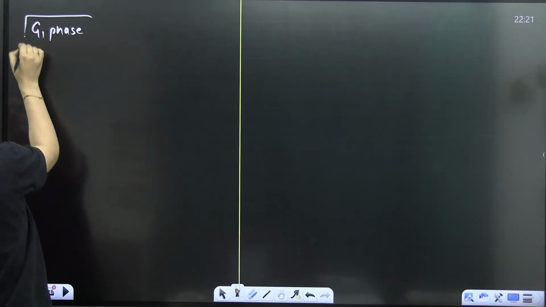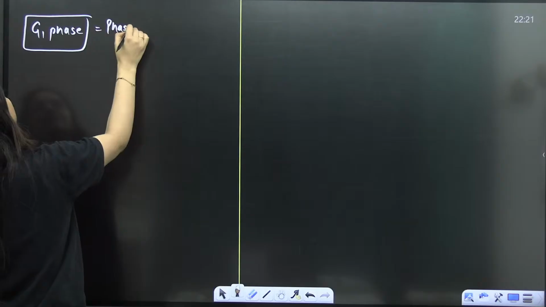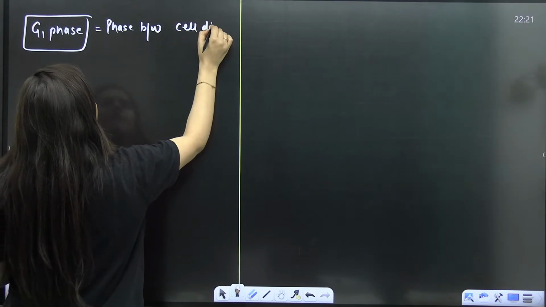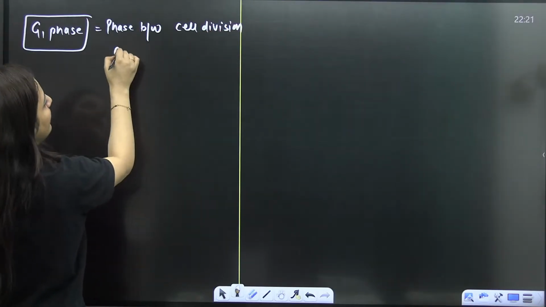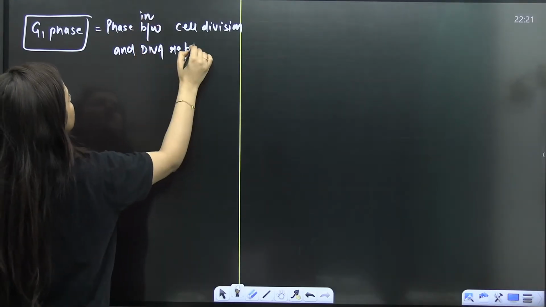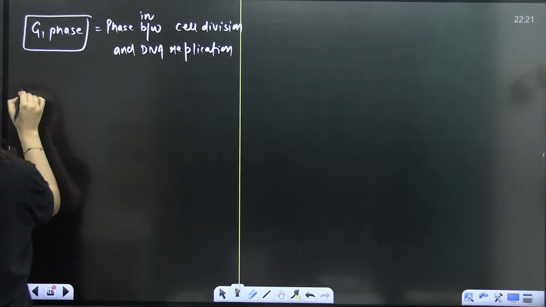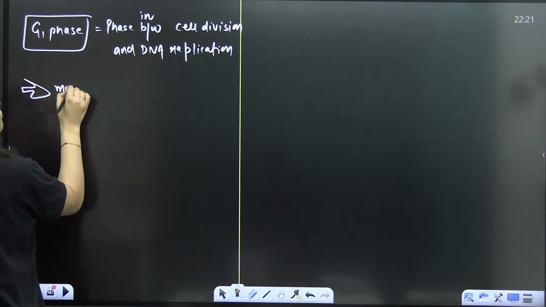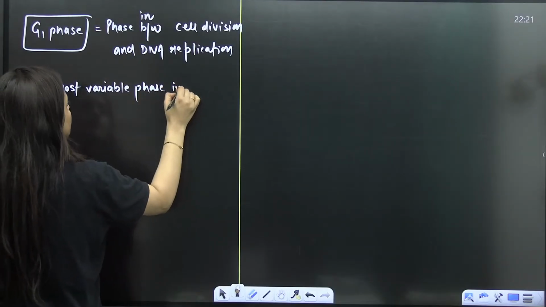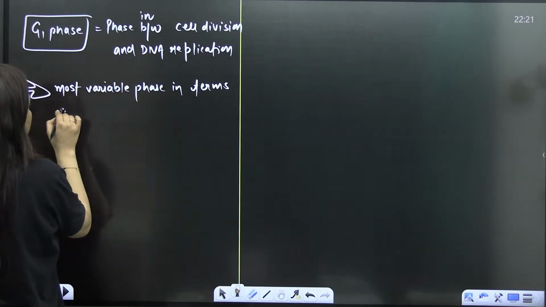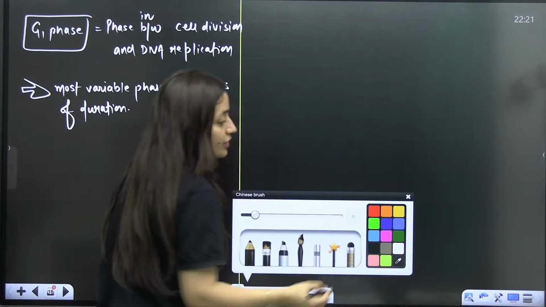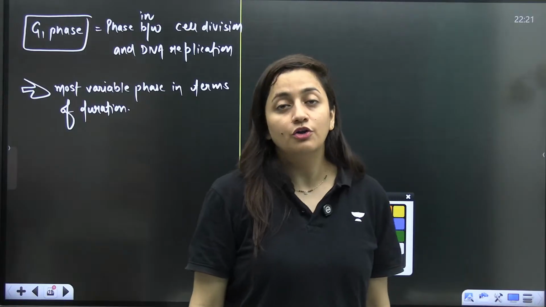See, as I said, it's a phase between cell division and DNA replication, number one. Secondly, G1 phase is the most variable phase in terms of duration. Yes, you heard me right, students. When it comes to the duration of this G1 phase, it varies. Do you know that? It is not fixed.